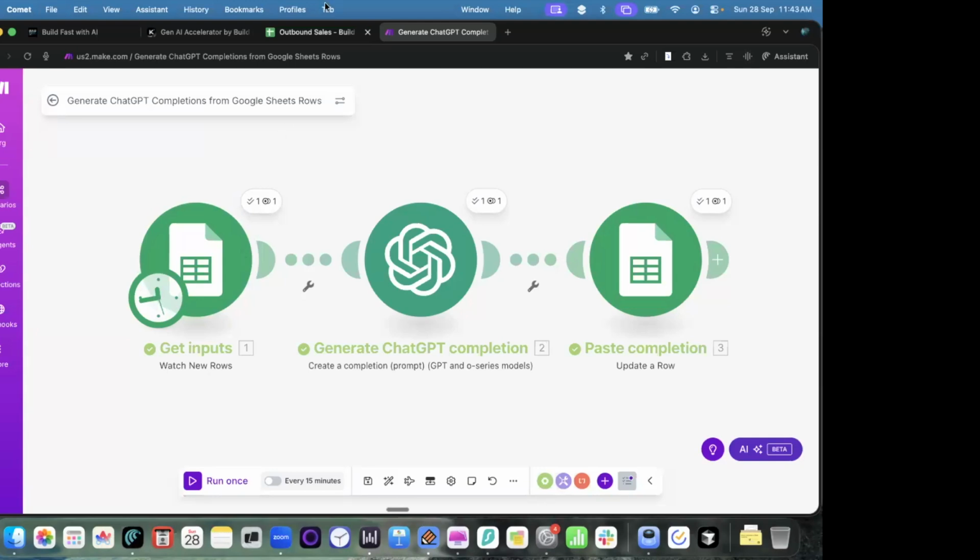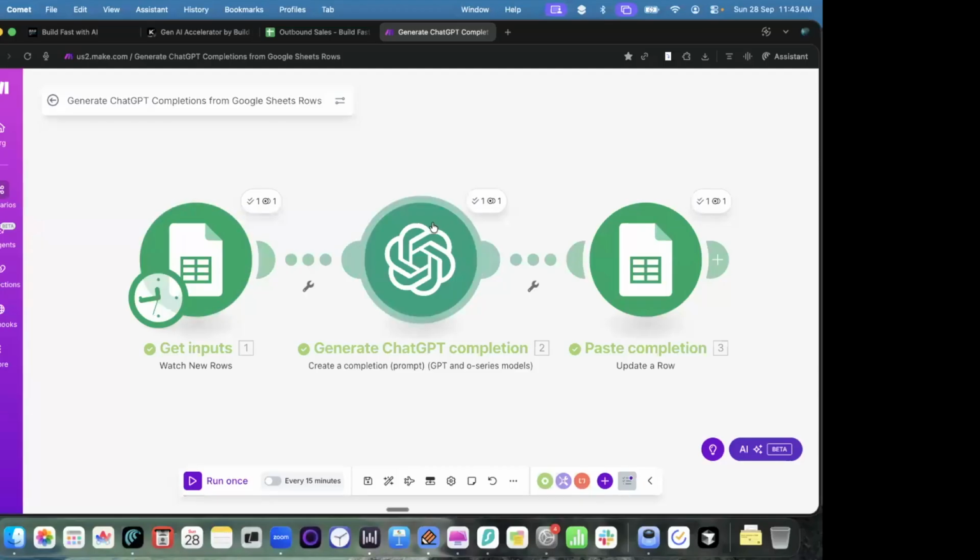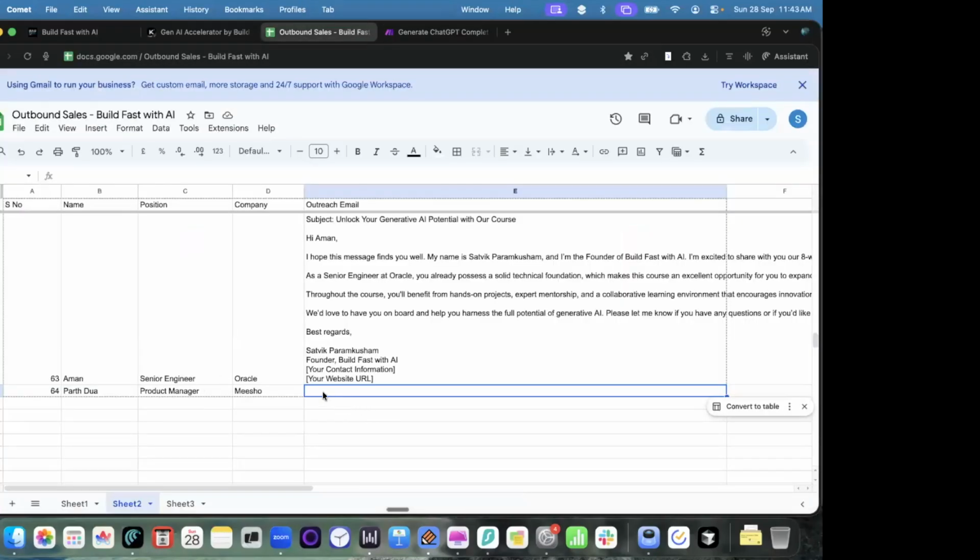The first part is going to see that, okay, there is a new person called Parth who has registered. So this is the first part. The second part is that there is a new person, so ChatGPT will look at that and write an email for that person. Once it writes the email, it will send it back to the Excel sheet. So once I run this automation, I'll be able to see a new email written here.